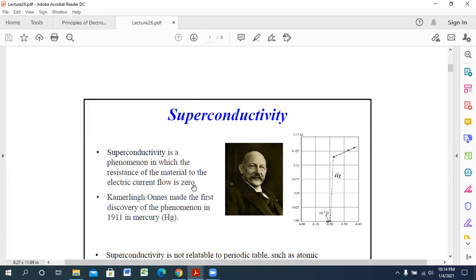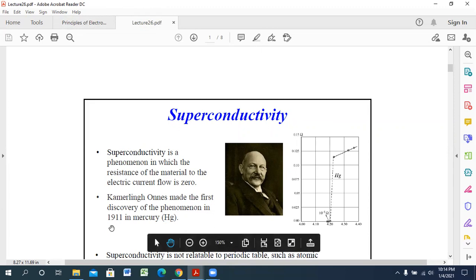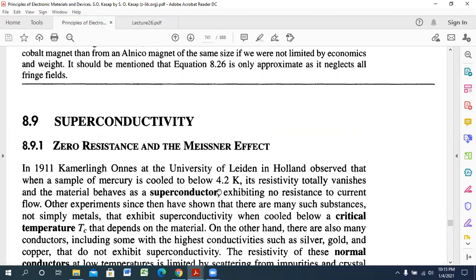Okay. So this was first discovered in 1911, when scientists were working with mercury, and they found that at 2.4 Kelvin, maybe the temperature is, yeah, sorry, 4.2 Kelvin, the material behaves like a superconductor. That means there is no resistance to current flow. Okay.